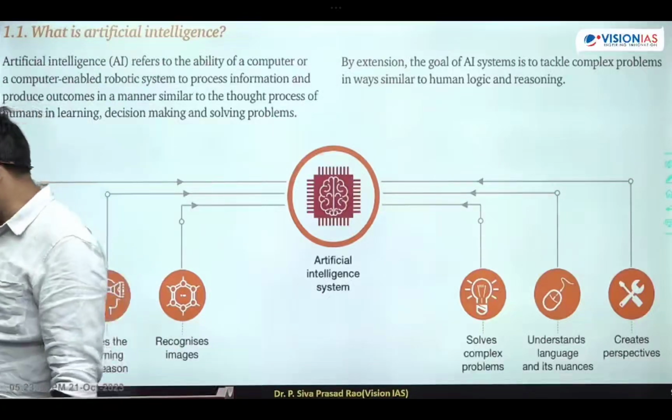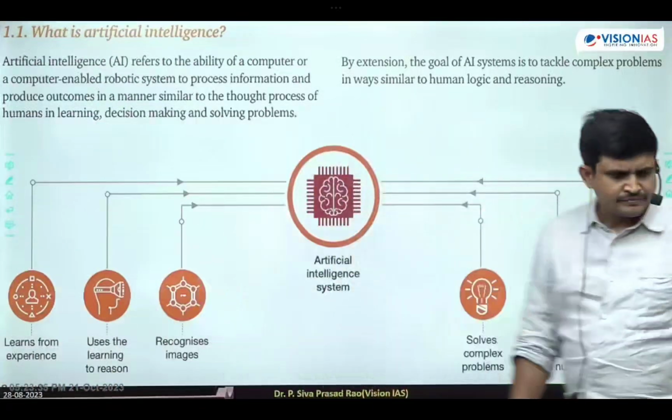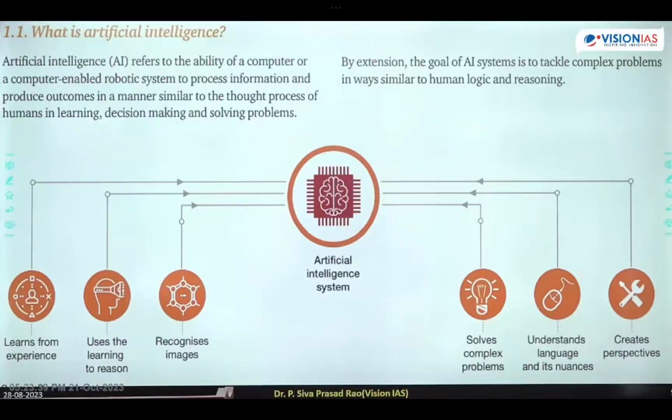Write it like this: Features of artificial intelligence. So what features does it have? Copy the flowchart like this. Artificial intelligence systems. First one is solves complex problems. Okay, I will repeat. Artificial intelligence systems.